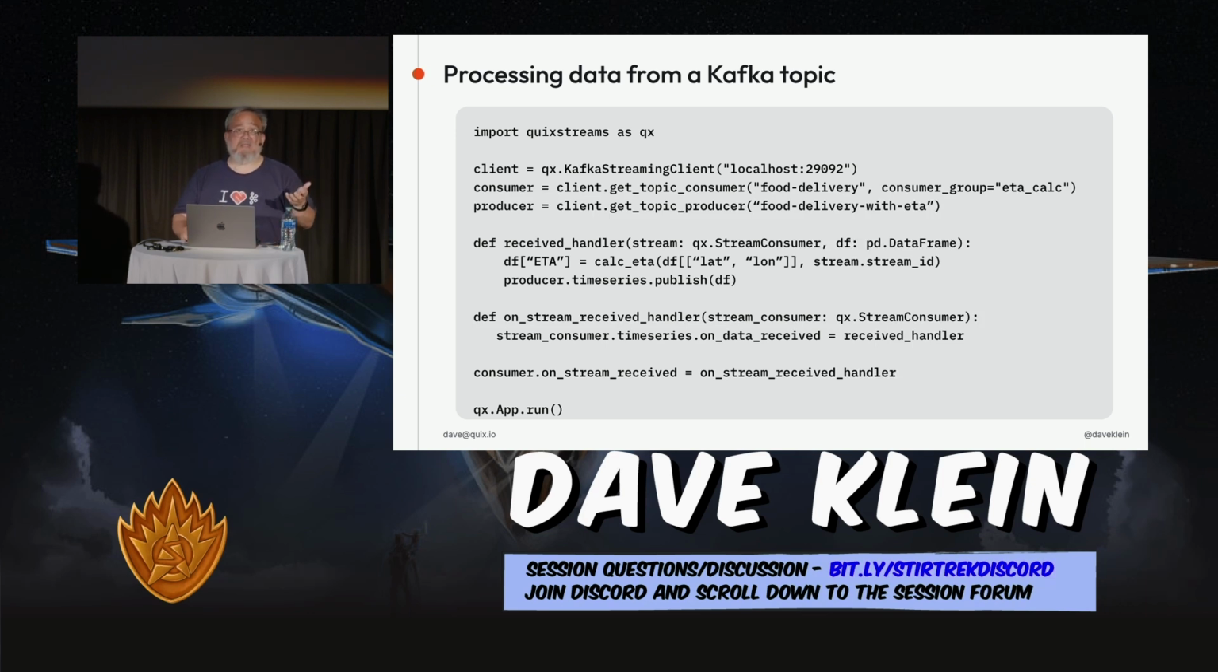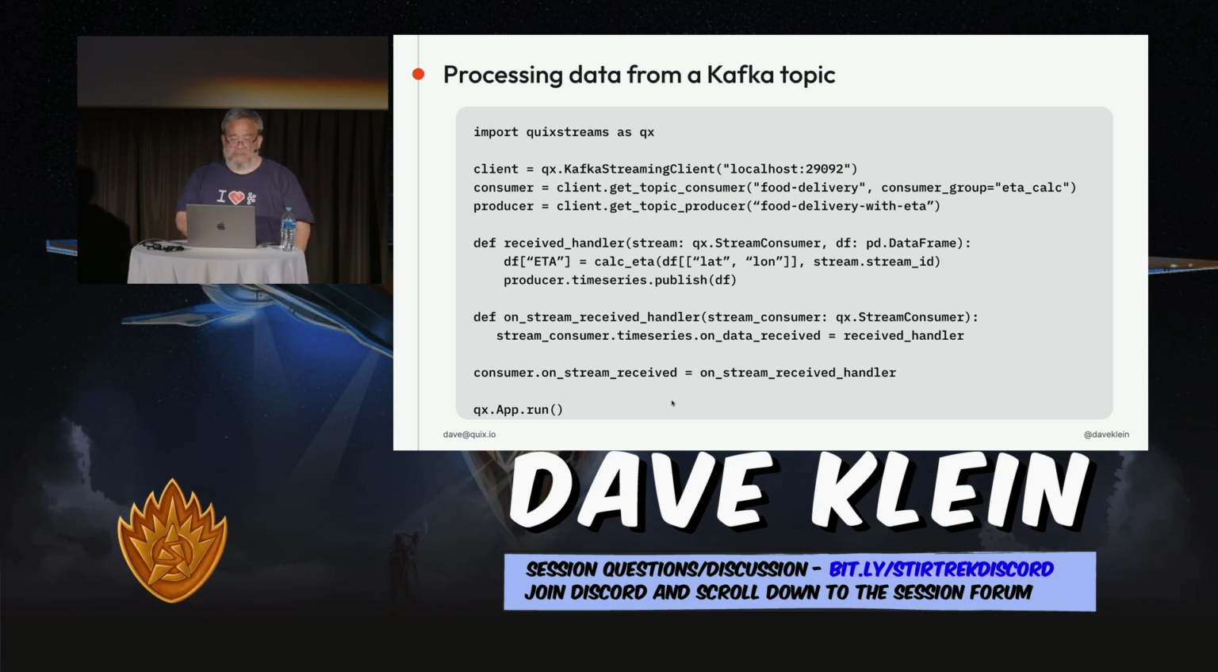This also helps you with a lot of things like joins. It doesn't have operators for joins like something like Kafka Streams has, but you can use data frames for that as well, and a lot of other things that you would normally do with data. So here we're taking this data frame, we're going to add a new column to the data frame by calling this calc ETA, taking the data from our stream. And then we're going to produce that back out to an output topic, and just pass the whole data frame in as the argument to our publish instead of produce. And then we assign that handler to our on data received from that stream.